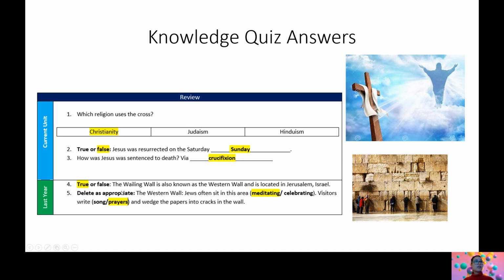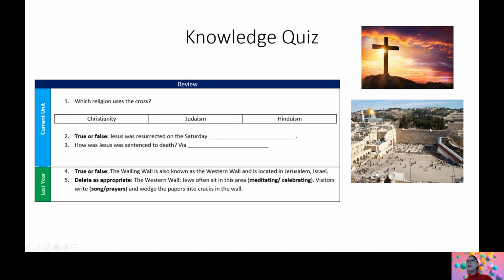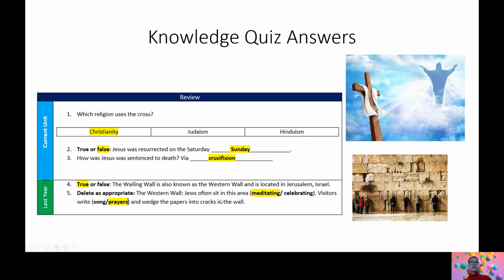And then reviewing knowledge from last year, true or false, the Wailing Wall is known as the Western Wall and is located in the city of Jerusalem in the country of Israel. That is true. Here is a picture of the Western Wall. Going back a picture, here is another picture of it in the city of Jerusalem in Israel. The Western Wall is where Jews often sit in this area meditating, and visitors write prayers and wedge the papers into cracks in the wall.